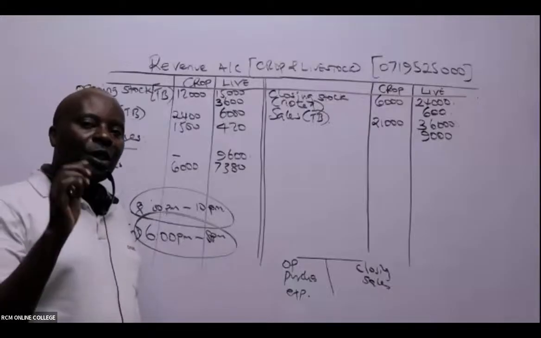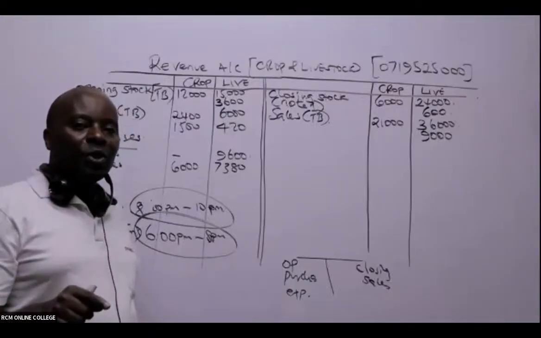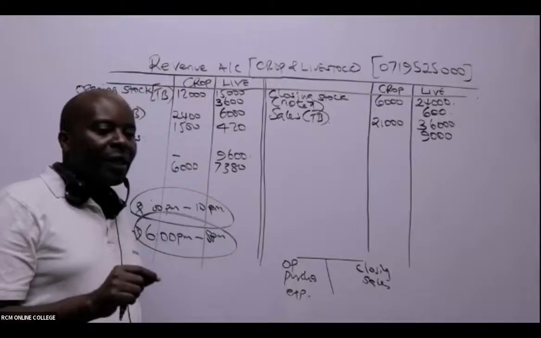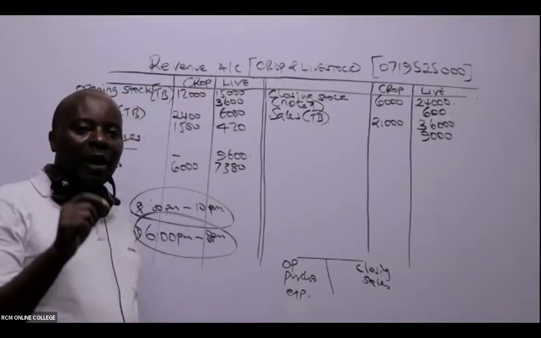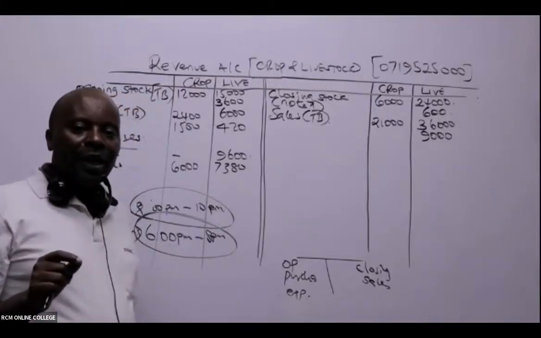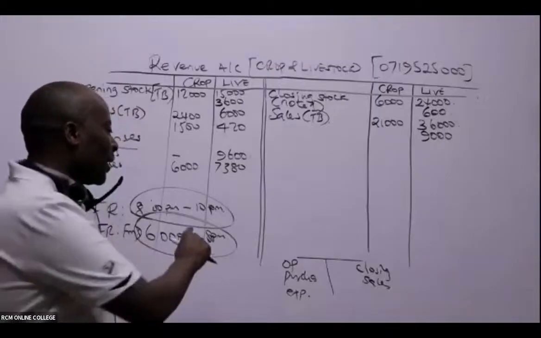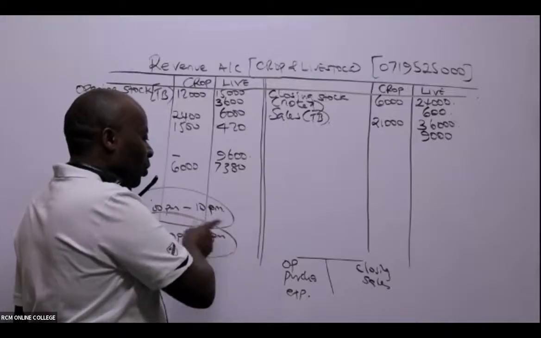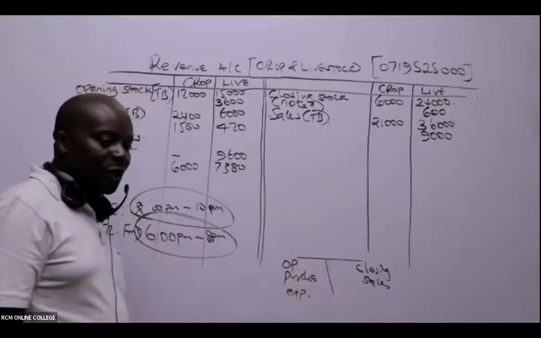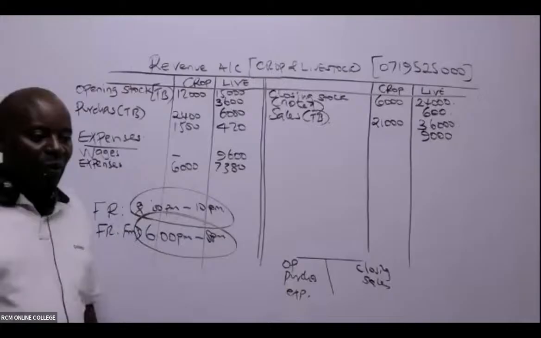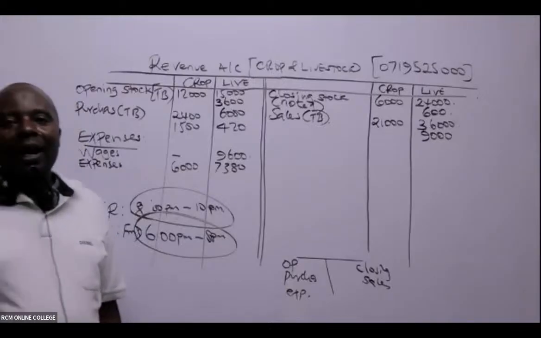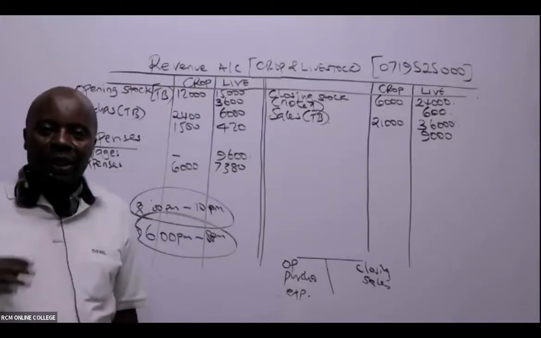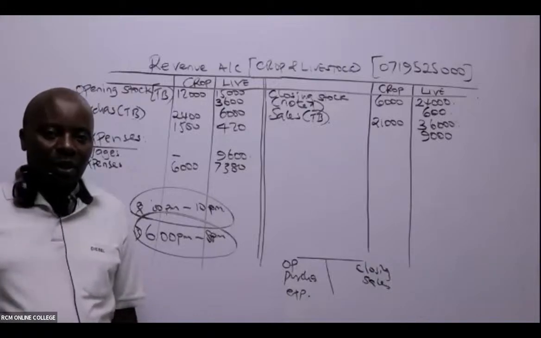So we have introduced a 6 to 8 p.m. session that will be taught by myself, and the 8 to 10 p.m. session remains with their teachers. Nobody's chasing any teacher. This is just additional.